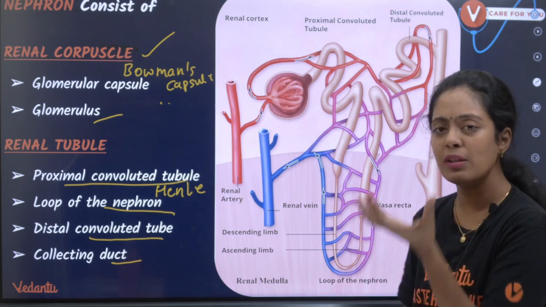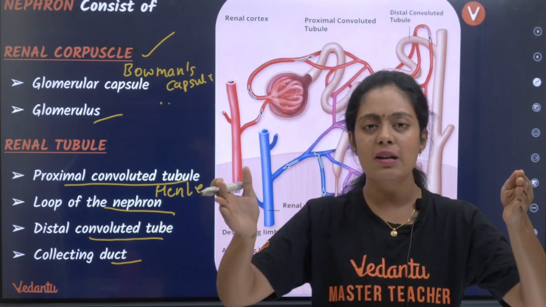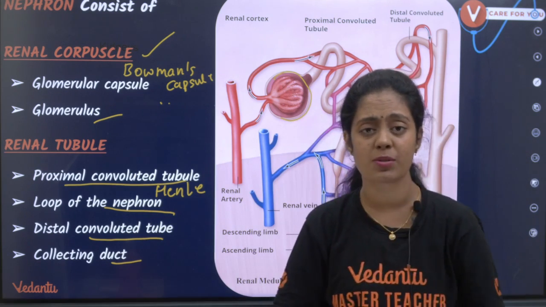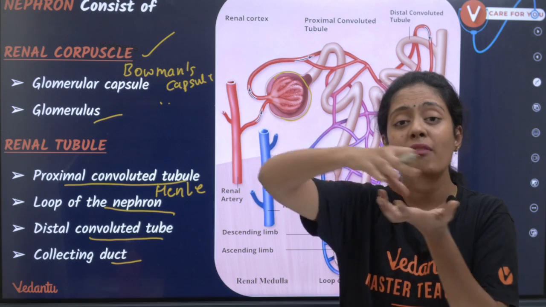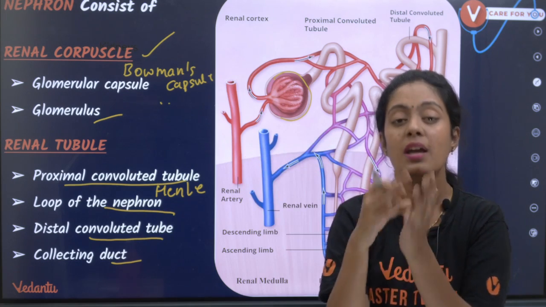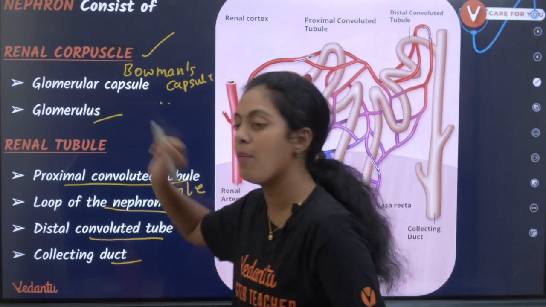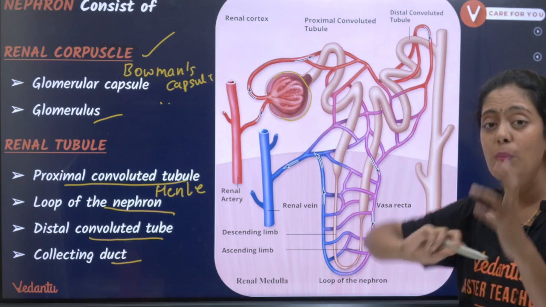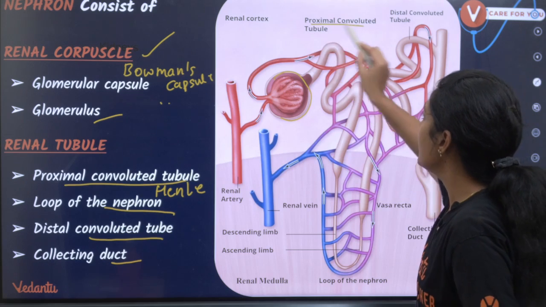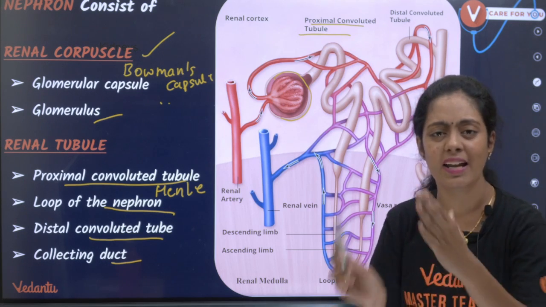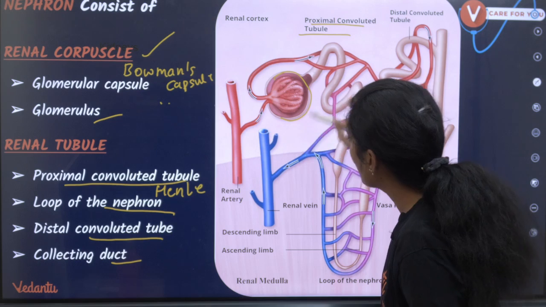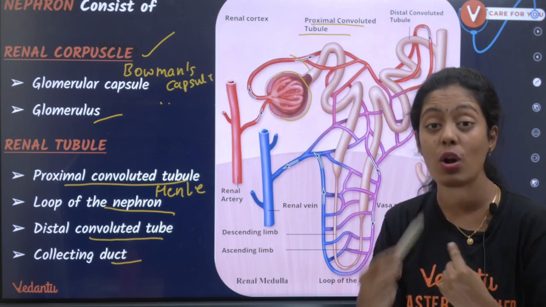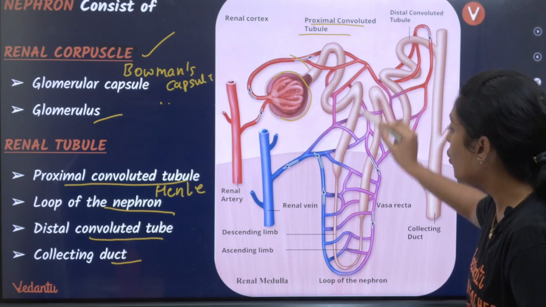Bowman's capsule, இது வந்து ஒரு trough. ஒரு கப்பு மாதிரி ஒரு ஸ்ட்ரக்சர் ஞாபகம் வச்சுக்கோங்க. It's a trough like structure, Bowman's capsule or glomerular capsule. அந்த trough க்குள்ள என்ன இருக்குன்னா, you have many capillaries, and those blood capillaries are called glomerulus. Now this Bowman's capsule leads into the tubular parts. Proximal convoluted tubule. Proximal na என்ன? கிட்ட. யாரு கிட்ட? என்னோட renal corpuscle கிட்ட இருக்கு. So we call it as convoluted. Convoluted na folded.